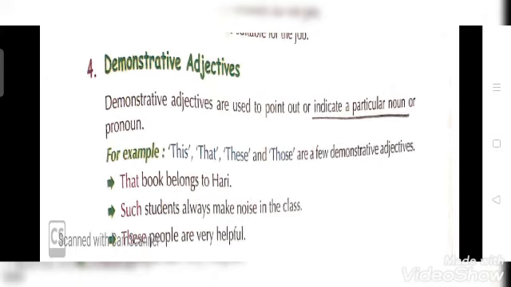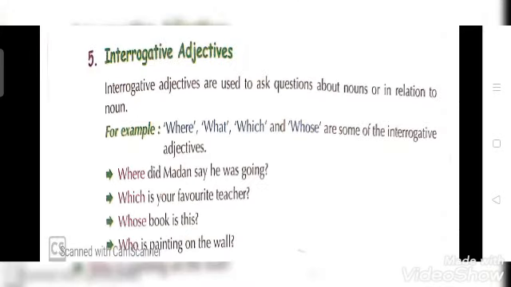Now moving to next, that is interrogative adjectives. So these adjectives ask questions and describe a noun.